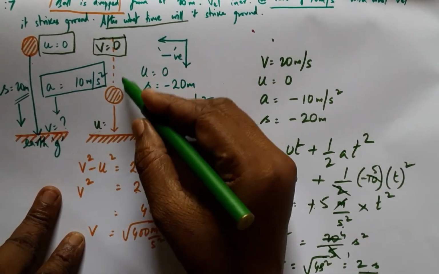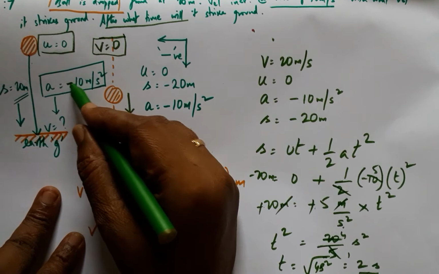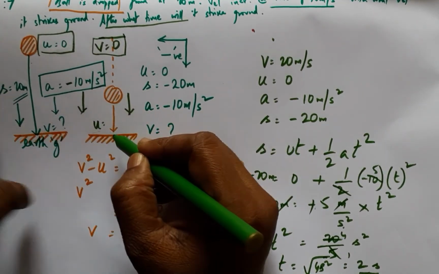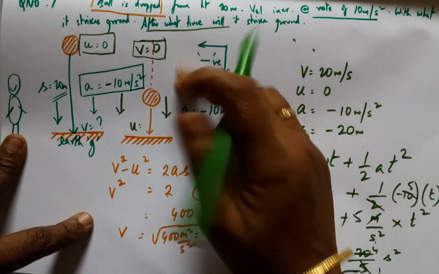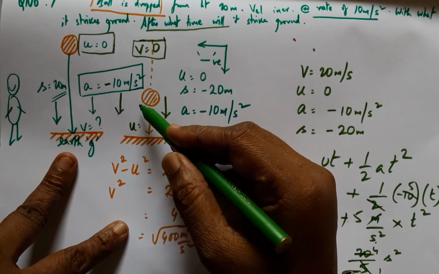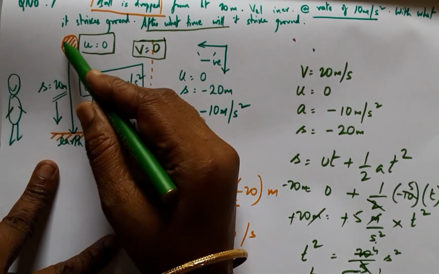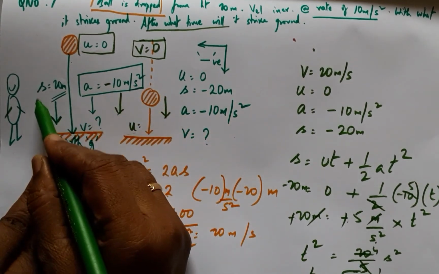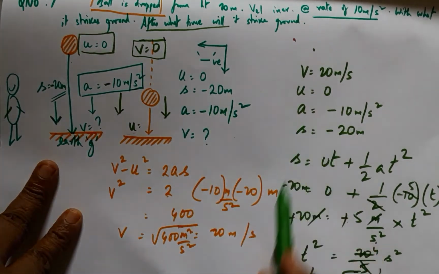Even at that moment, acceleration acting downwards is always a negative value, and displacement of the ball for this observer is towards the upward direction. Therefore here displacement will be positive, but here the observer says that the ball has been coming down, therefore the downward direction shows negative displacement. The value is negative. That is how we have taken it in the numericals also.